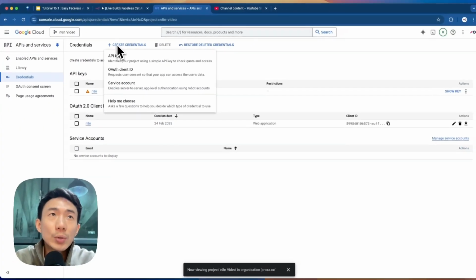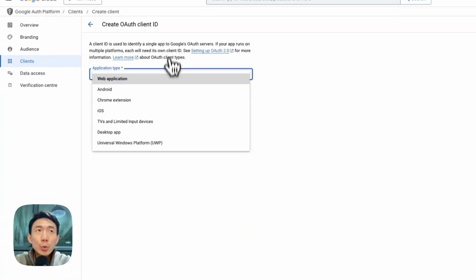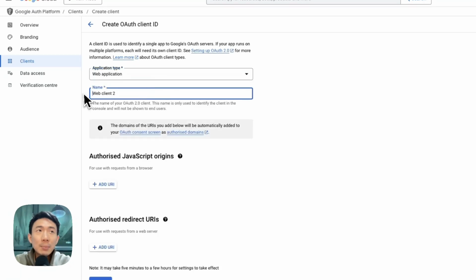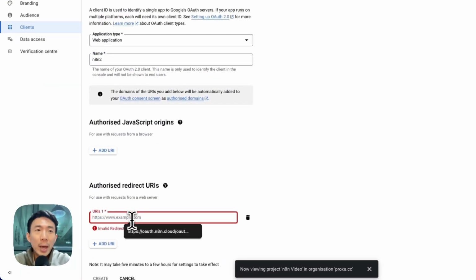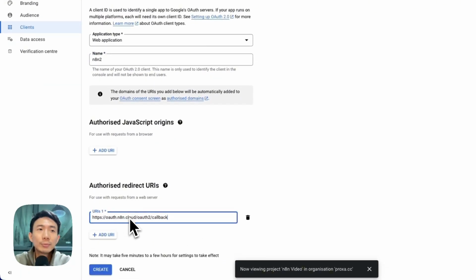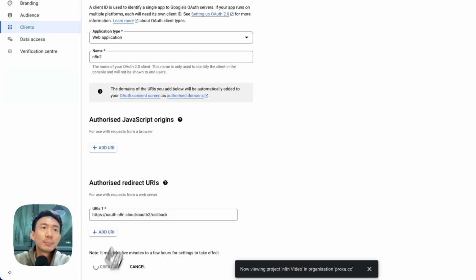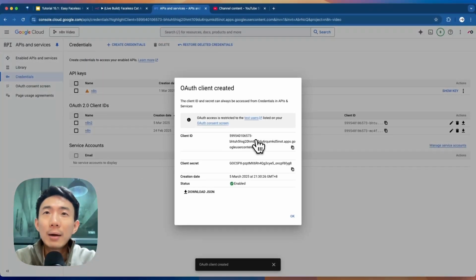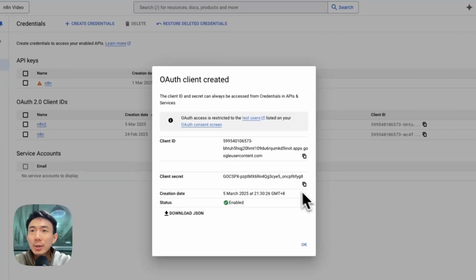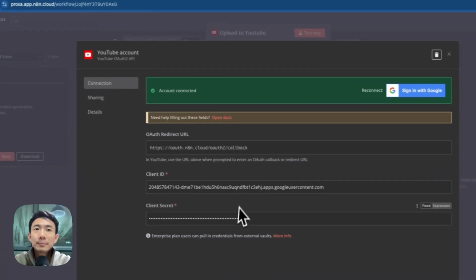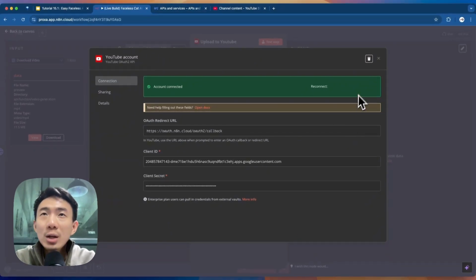credentials. We go to OAuth client ID, use web applications, rename it, for example, NAN2, something like that. And then we will add URL, just paste this redirect URL, and then create. All right, we will have the client ID and paste it here, client secret key, and paste it here. Great. And then you need to sign in with your YouTube Google account. So that's all set here.